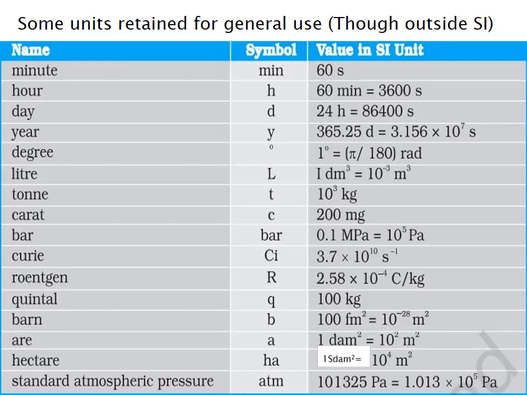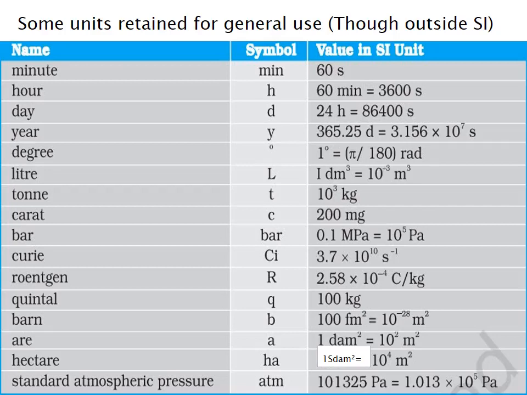Fifth one is degree, symbol is degree, and value in SI unit is 1 degree is equal to pi by 180 radian. Sixth one is liter, symbol is capital letter L, and value in SI unit is 1 decicubic meter is equal to 10 the power of minus 3 meter cube.